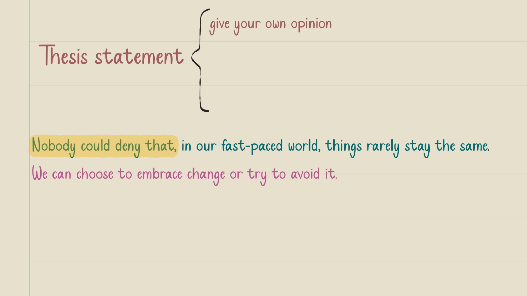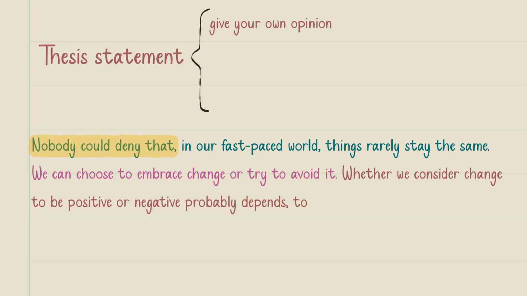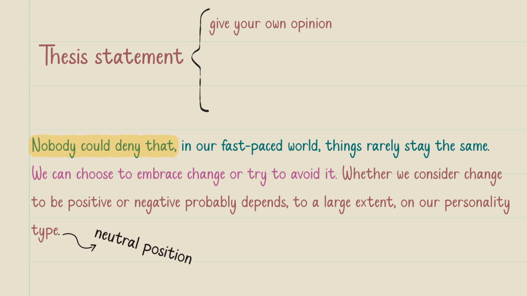So if I want to give my own opinion, I should write something like this: whether we consider change to be positive or negative probably depends to a large extent on our personality type. So this is a kind of neutral position or opinion in a discussion opinion essay. I'm not saying that change is positive. It really depends on personality type. This is one way of writing our thesis statement.